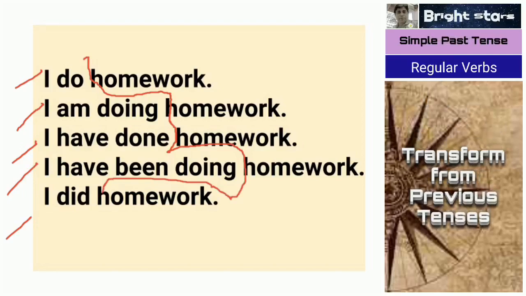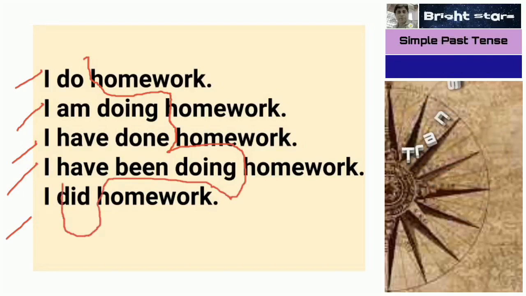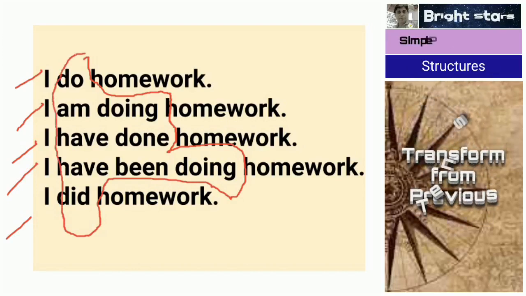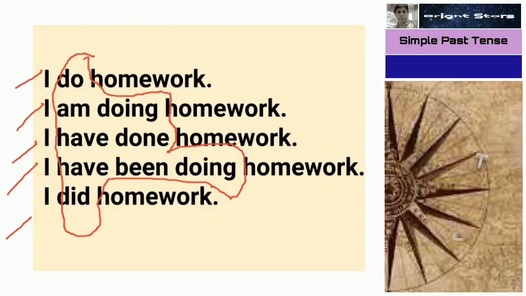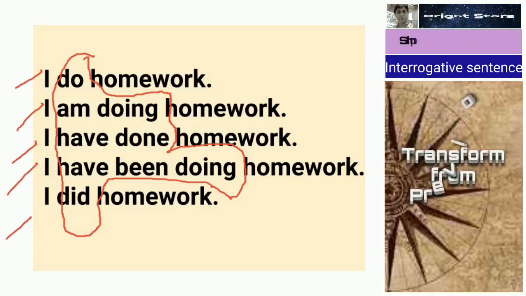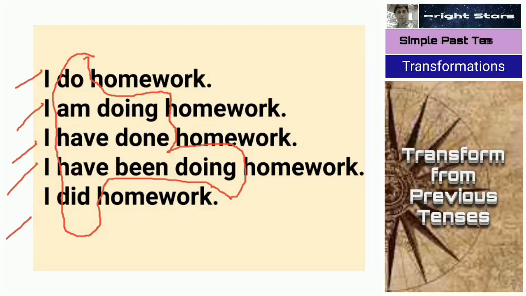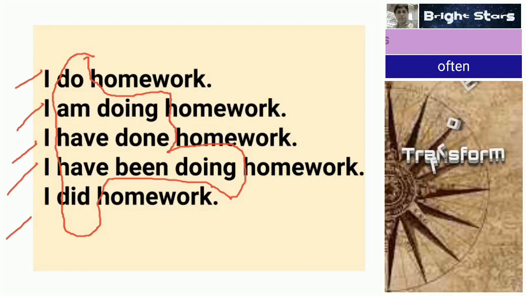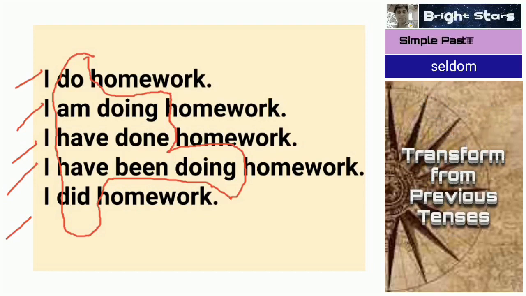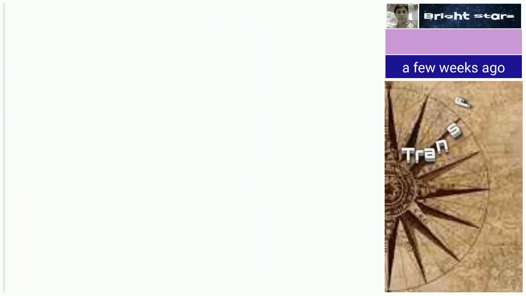Next, did. So this is the transformation of verb from simple present tense, present continuous tense, present perfect tense, present perfect continuous tense and simple past tense: do, am doing, have done, have been doing, did. So this is a transformation, you should not forget.